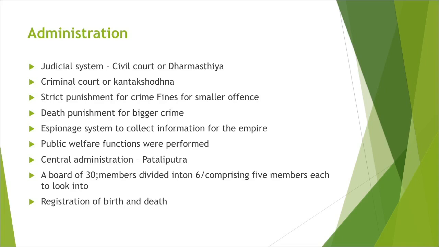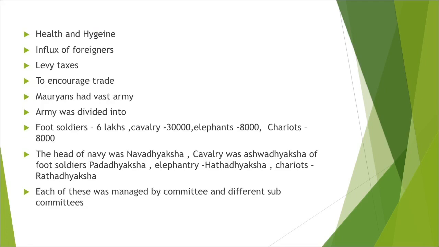How was the capital city administered? Very efficiently, you could see here. It had a board of 30 members, which were divided into 6 committees, with 5 members in each of these committees, which looked after the registration of birth and death, health and hygiene, that is, sanitation was maintained.